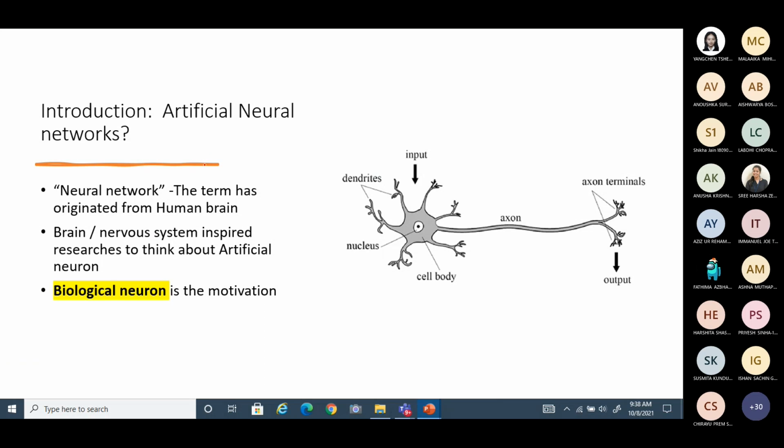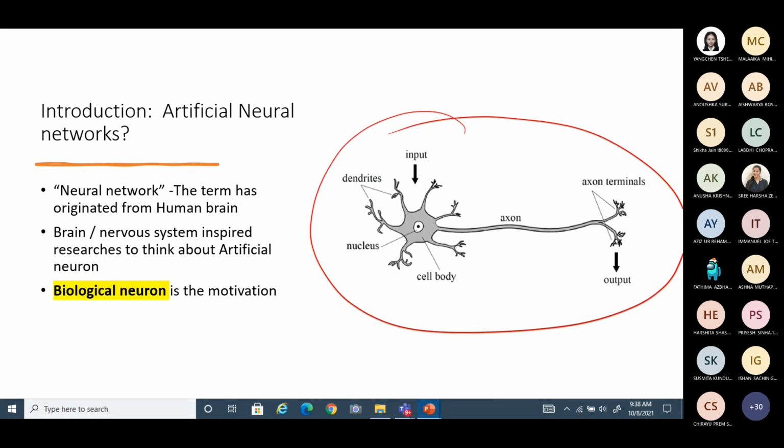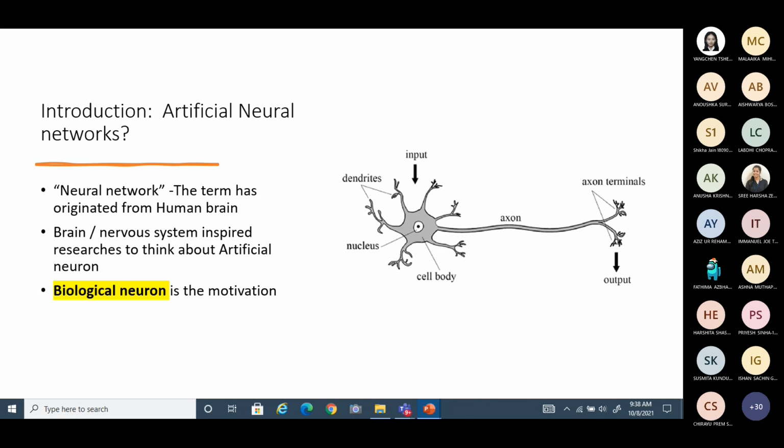The key factor is understanding this neuron. The fundamentals of the biological neuron have motivated all people to relook into all these advanced processing units today, right?